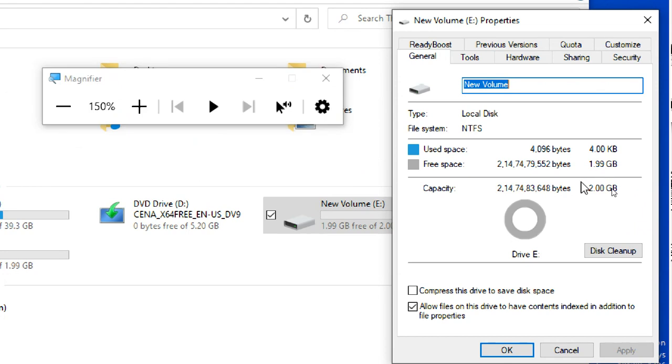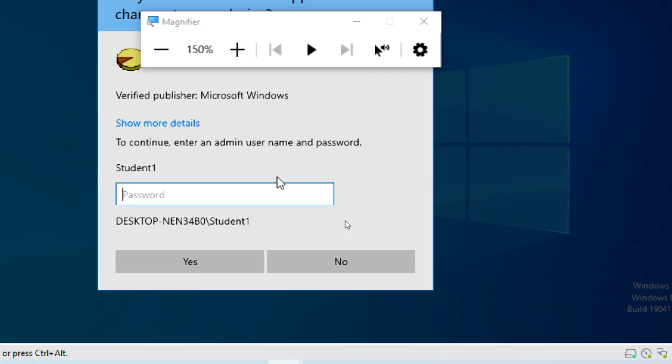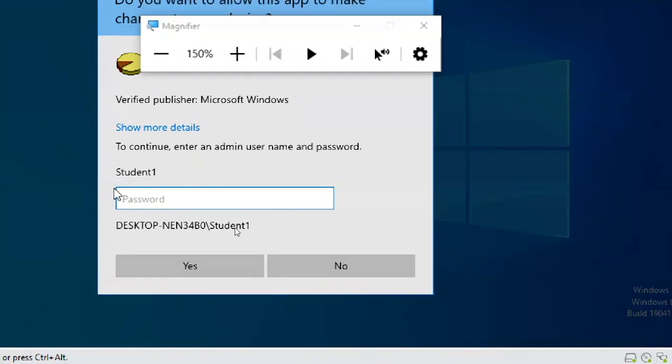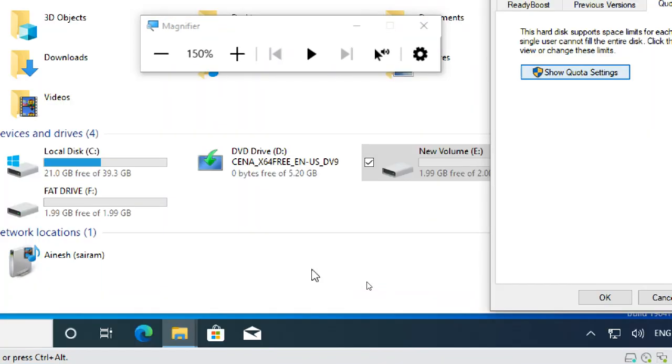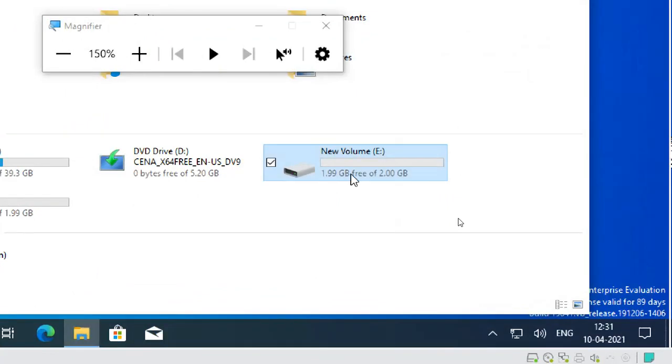Because I limited student 2 from the 10 GB, he should not access it. He can store up to 2 GB only. You can go to the quota settings and all, but you can't change it. Why? Because you don't know the student 1 password normally. Okay, so it is showing 2 GB only.